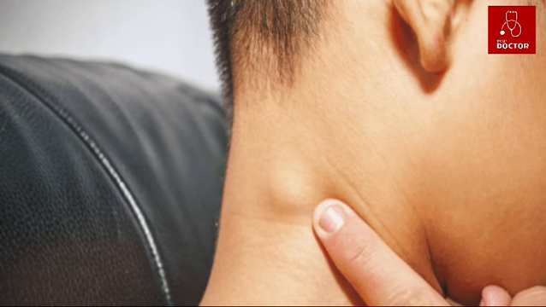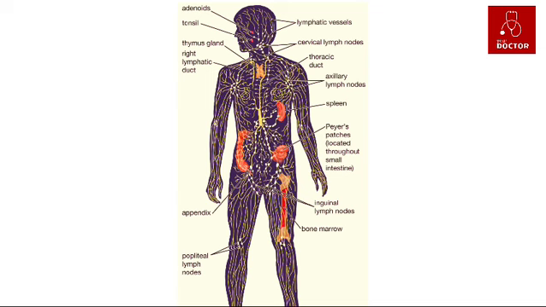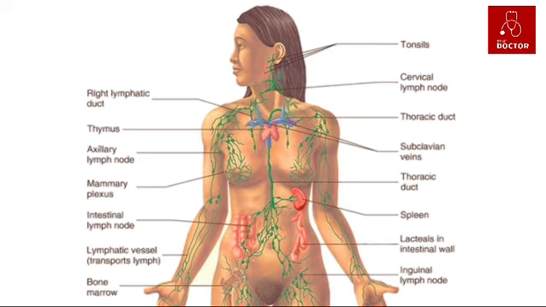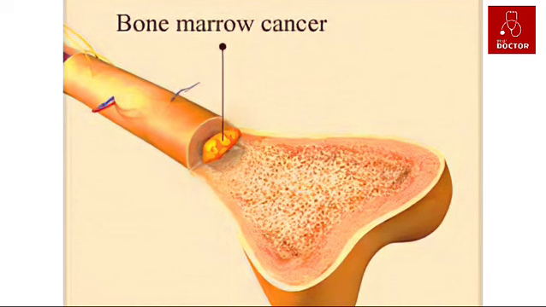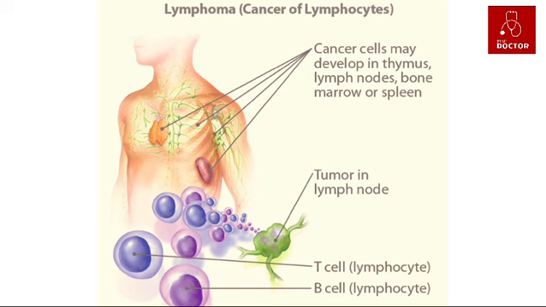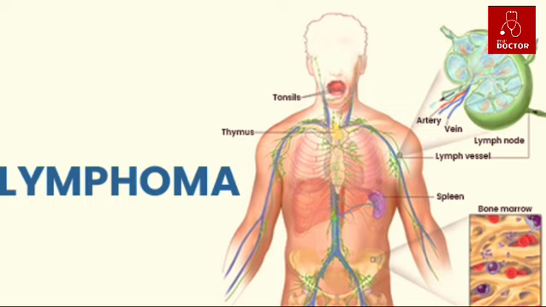It happens because some of the lymphatic system white blood cells, lymphocytes, start to divide in an abnormal way and don't die as they should. These cells start to divide before they become fully grown, mature, so they can't fight infection. The abnormal lymphocytes start to collect in the lymph nodes or other places such as the bone marrow or spleen. They can then grow into tumors. Lymphomas make up about 5 out of every 100 cancer cases, 5%, in the UK.